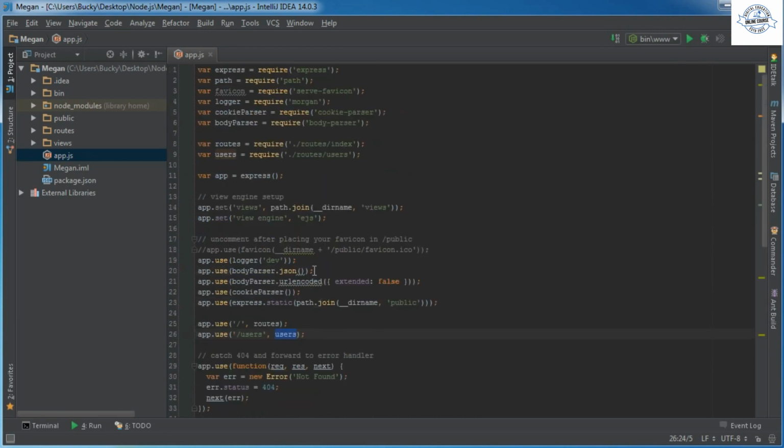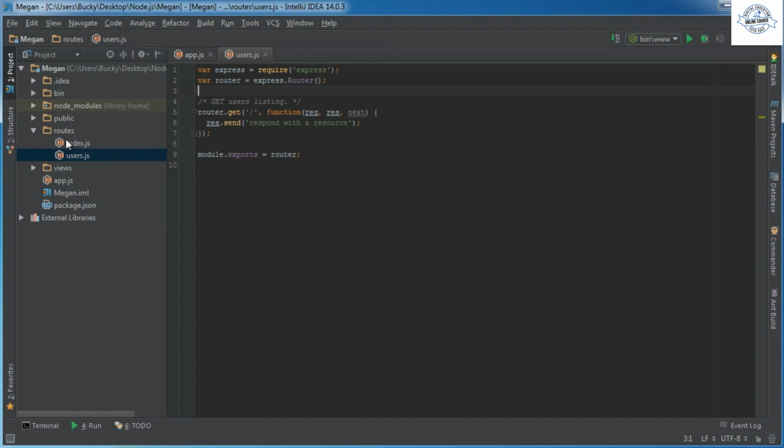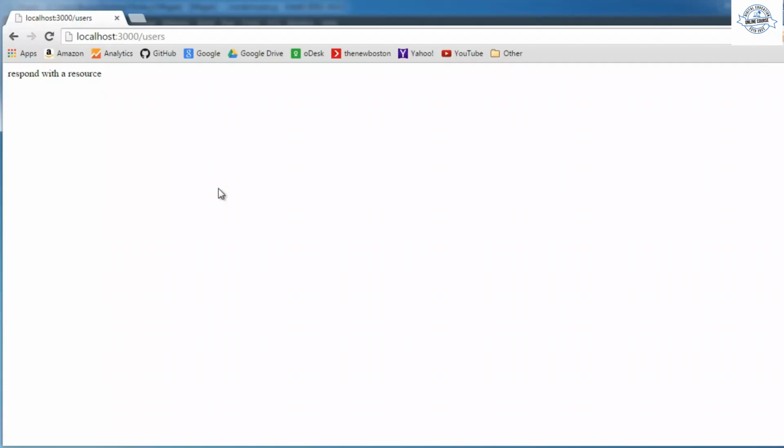Alright, so what's users? Well, if we scroll up here, users and routes are pretty much just other files. Users is going to require this middleware right here, and let's look at what that is. If they go to the index, it's going to call this little script. In the case of users, it called this file, and all this file does, as you can see, is send out as a response, respond with a resource. And that's why we got that respond with a resource.